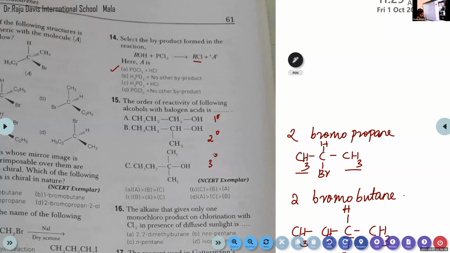So try to find out the order of their reactivity towards halogen acids.